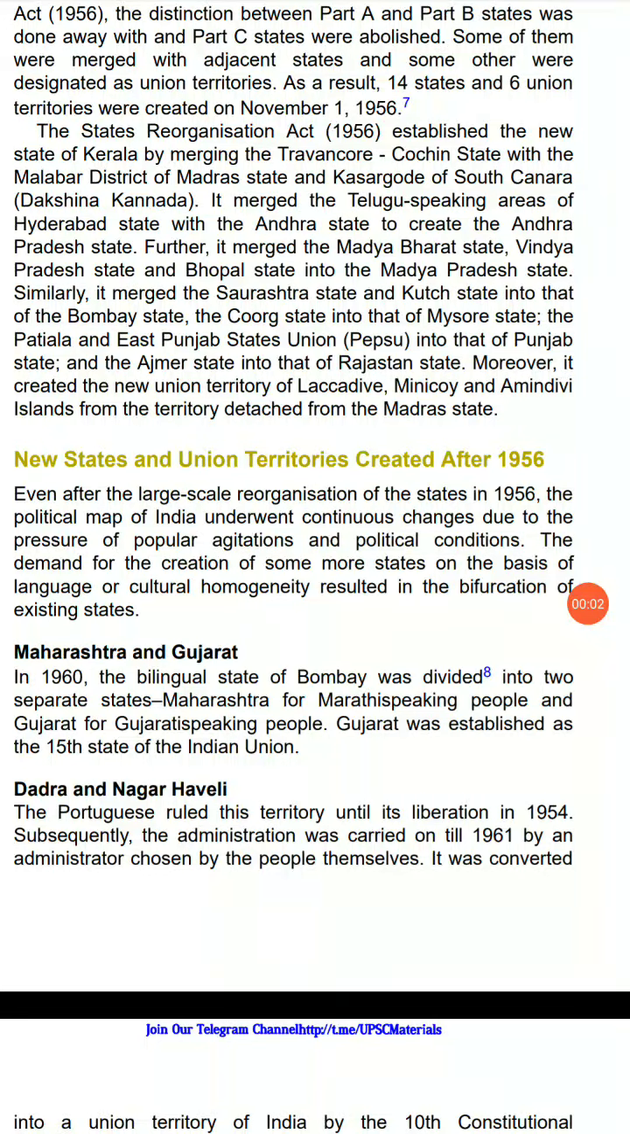with the Andhra state to create the Andhra Pradesh state. Further, it merged the Madhya Bharat state, Madhya Pradesh state, and Bhopal state into Madhya Pradesh state. Similarly, it merged the Saurashtra state and the Kutch state into that of the Bombay state, the Kurg state into that of the Mysore state, and